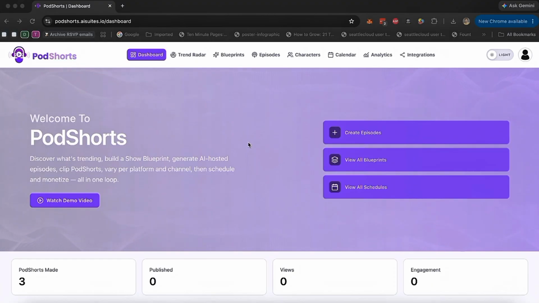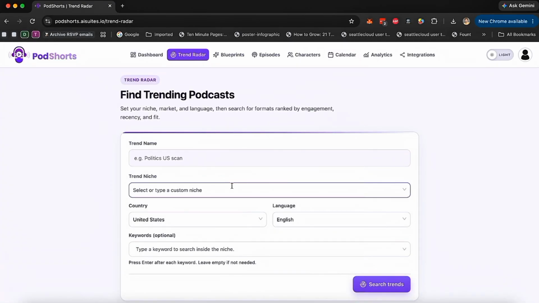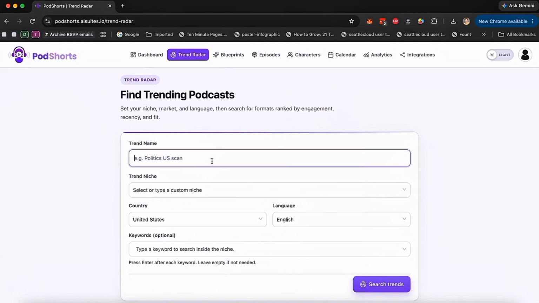Now, how does PodShorts work? It automates the entire thing using AI agents where you don't have to do any of the work. So once you log into the dashboard, you can see trend radar, blueprints, episodes, characters, and your calendars, analytics, and integration. Now, what trend radar essentially does is it finds trending podcasts on YouTube. So YouTube has long form podcasts, so we're going to find trending long form podcasts. And what we're going to do is create a blueprint, which means we're going to replicate the hook, the tone, the idea of what makes that podcast video get tons of views.